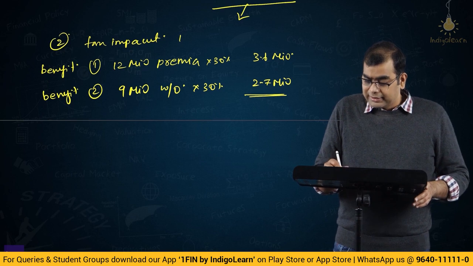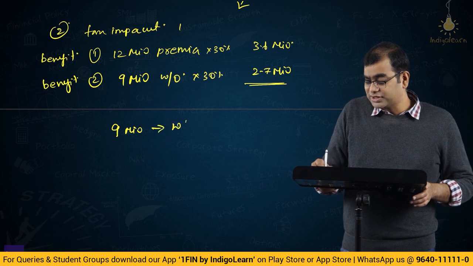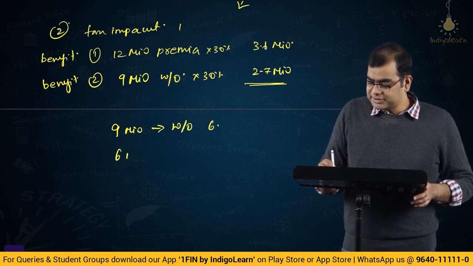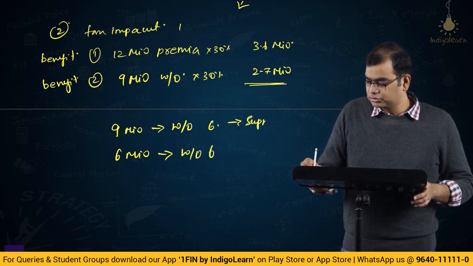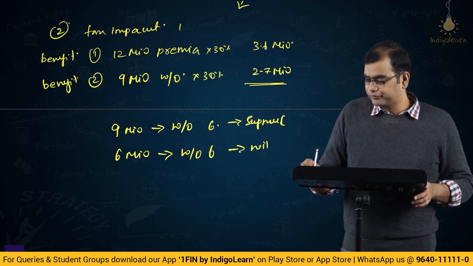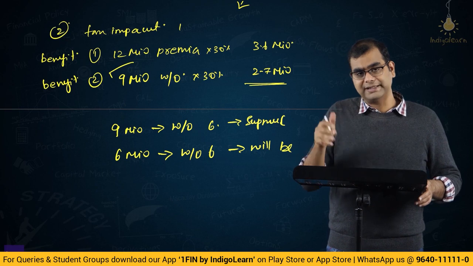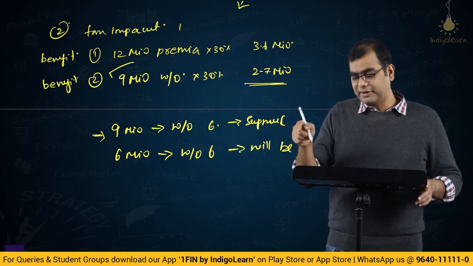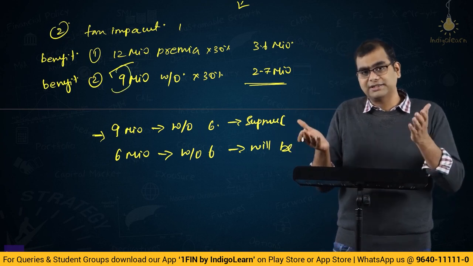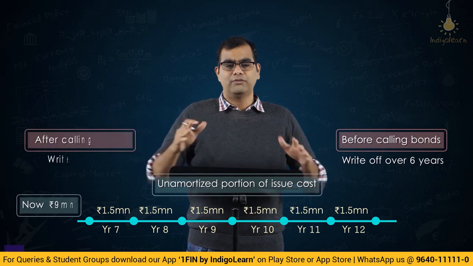Then please note, this 9 million was supposed to be written off over 6 years. 6 million will be written off over 6 years. See, the same 9 million is now written off now. That is one impact, that is definitely an impact. But there is also a negative impact of 9 million that was supposed to be written off over time, but is being written off now. So, you have to consider both the factors. If you were to look at it as a present value scenario, right, you were supposed to write off over 6 years, but you are writing it off now. Compute the difference.